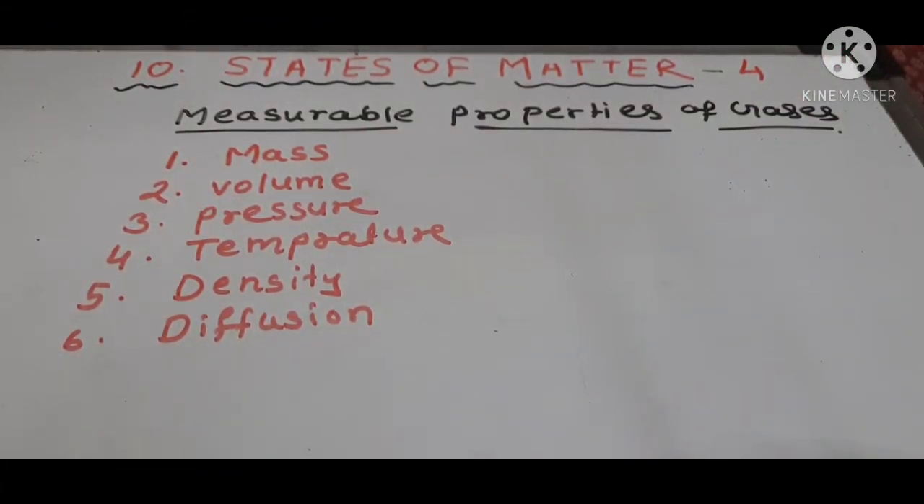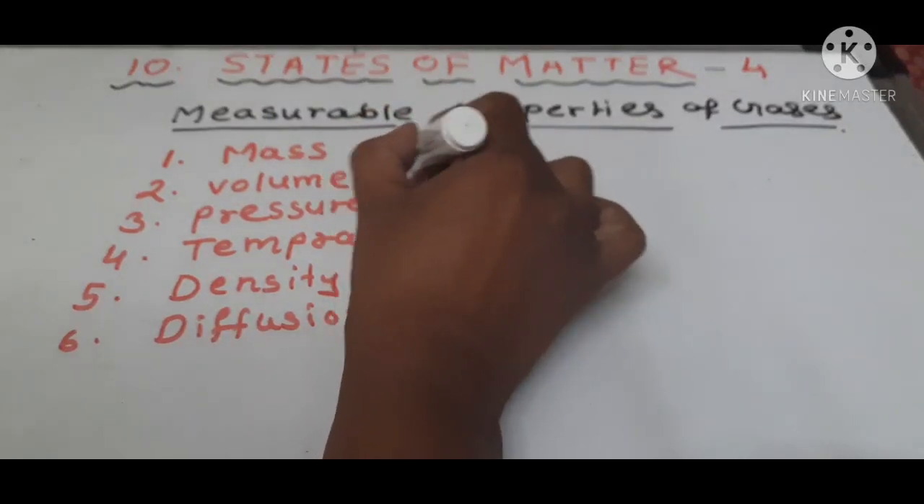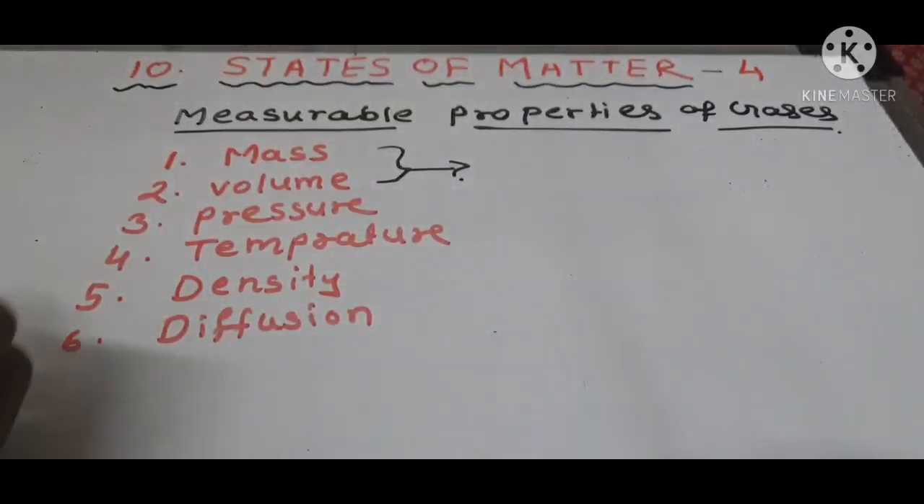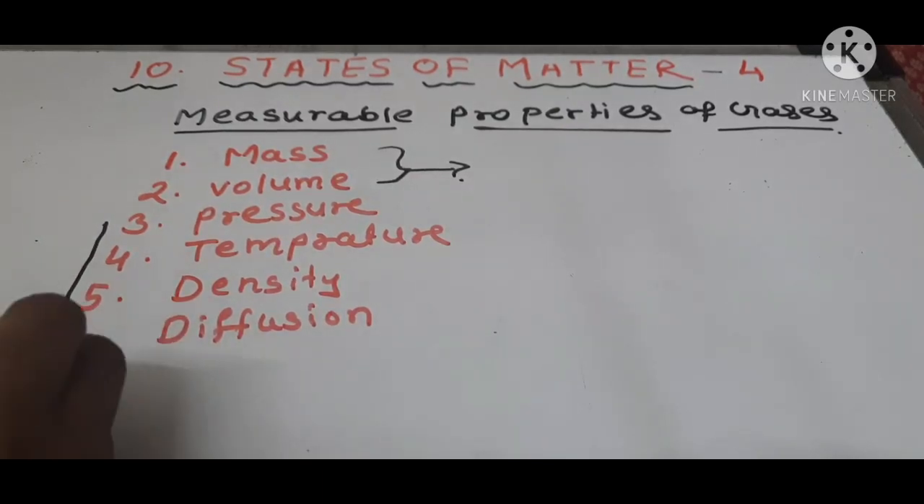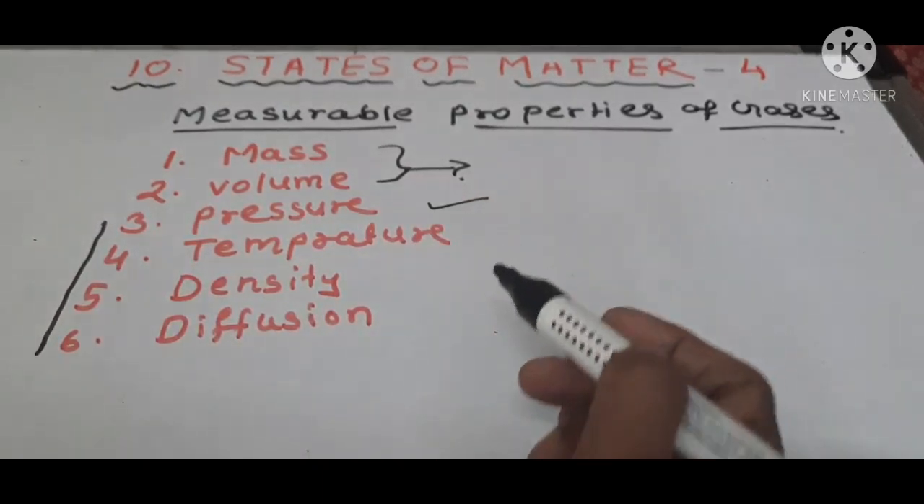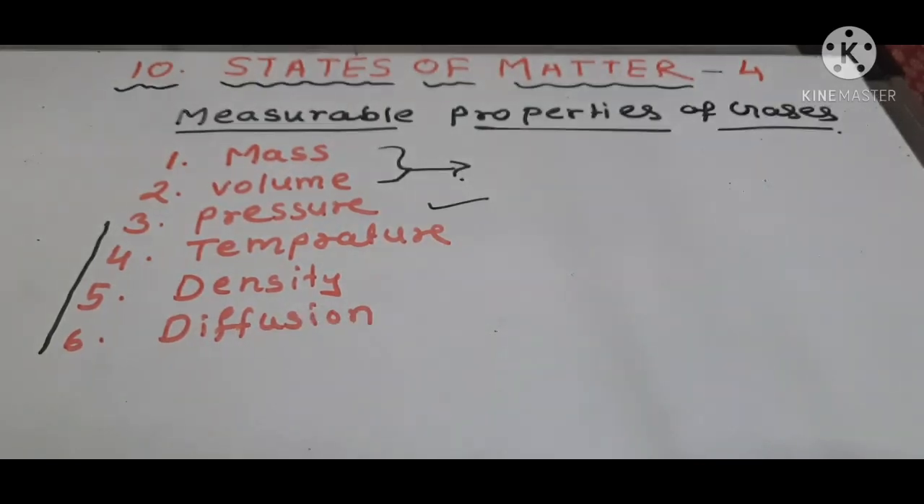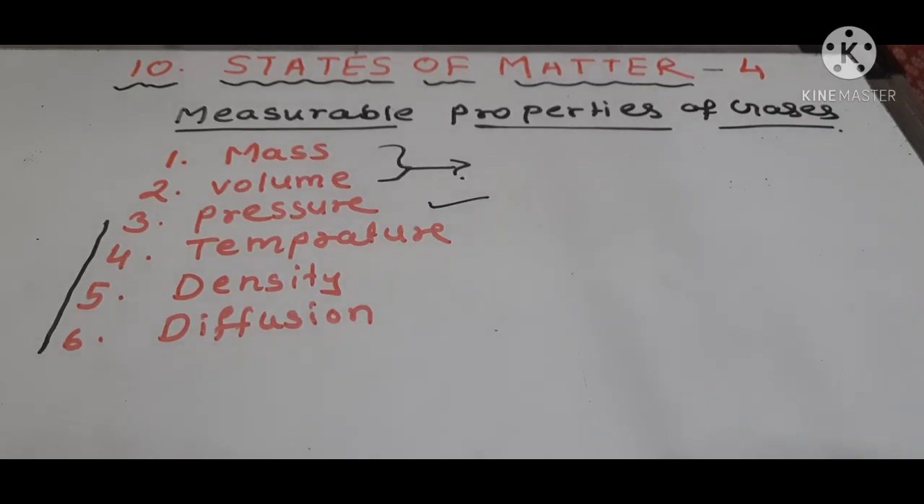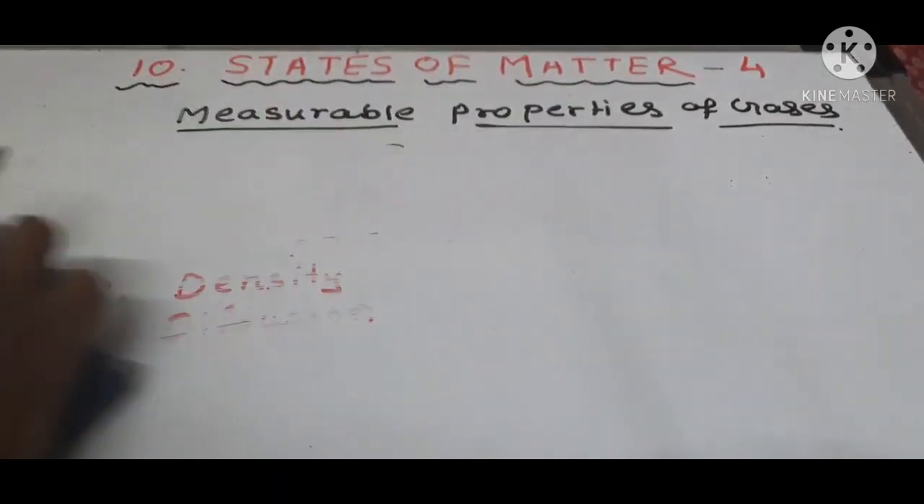In the previous video we had seen the measurable properties of gases. There are 6 measurable properties: mass, volume, pressure, temperature, density and diffusion, out of which mass and volume are completed. Today I am going to teach you in detail what is pressure, the unit of pressure, temperature, density and diffusion. So let's see. The third measurable property is pressure.